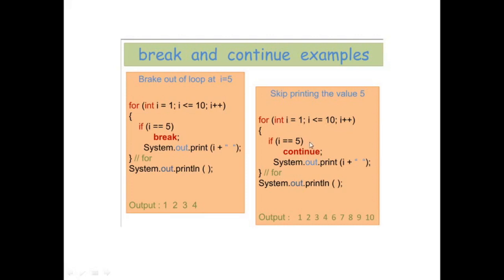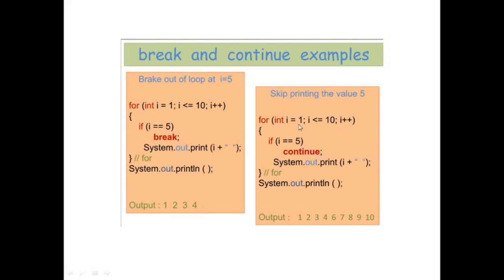As compared to that, with the continue statement, here also it is going from 1 to 10, but at i equal to 5 it encounters the continue statement. It will not print the statement that comes after the continue. So it will not print 5, and it will restart with the next iteration of the loop. 1, 2, 3, 4 are already printed, then at i equal to 5 it gets continued, so 5 will not be printed because the statement after the continue in that iteration will not be executed.